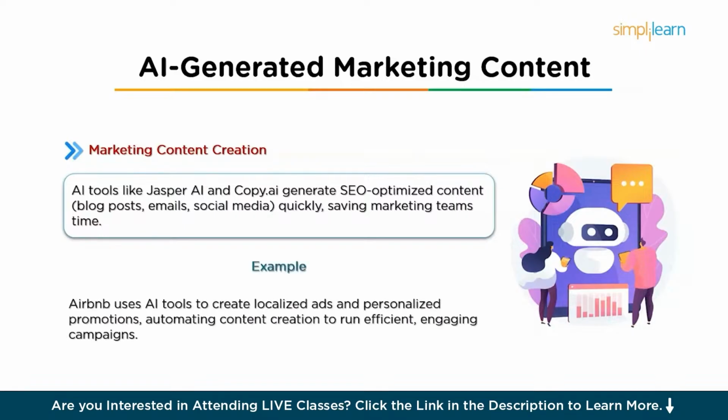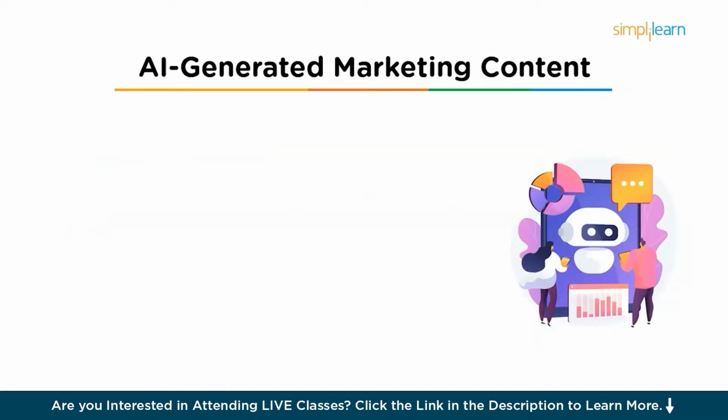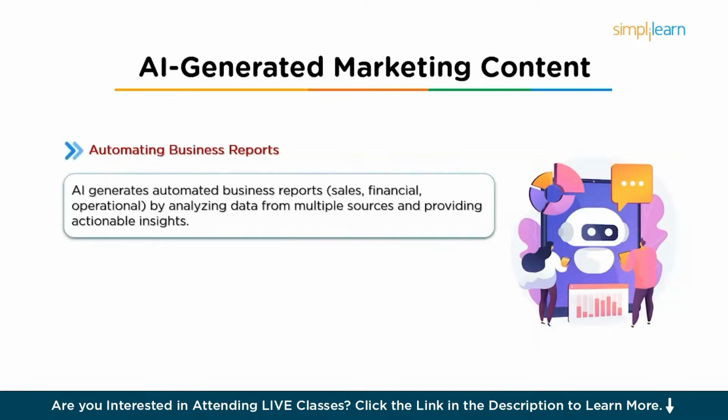So for example, Airbnb uses AI-powered tools to create localized content and personalized promotions for users. So by automating much of the content creation process, Airbnb can run personalized campaigns more efficiently. Next, there is automating business reports. So AI is widely used for generating automated business reports, including sales, financial, and operational reports. AI models can pull data from various sources, analyze it, and create comprehensive reports with actionable insights.